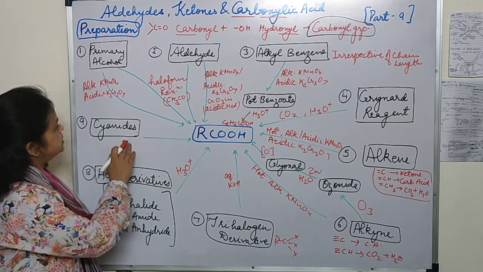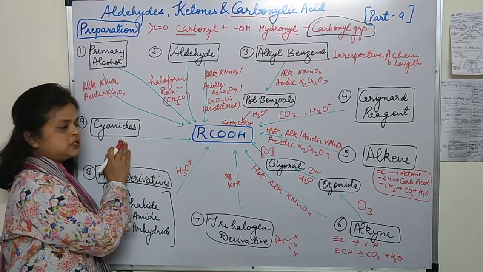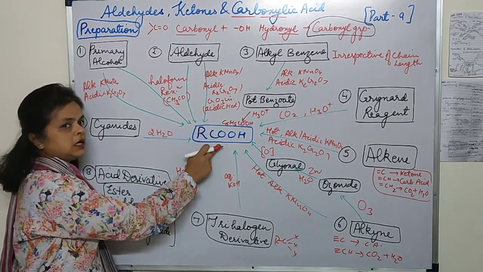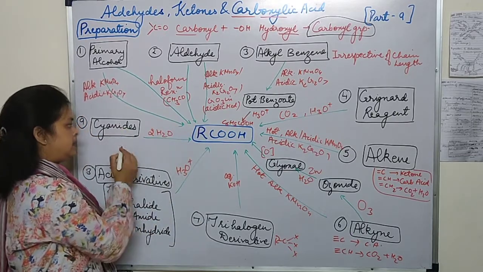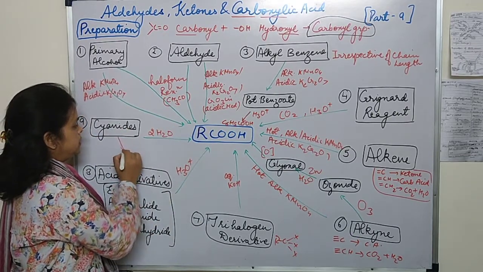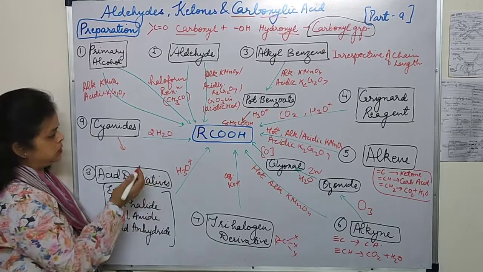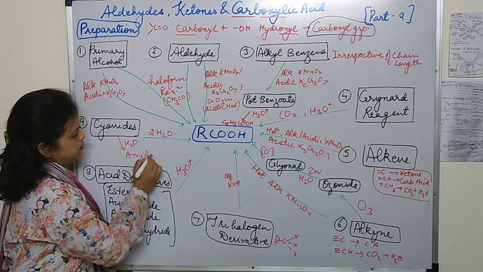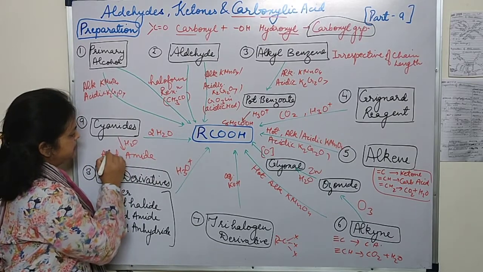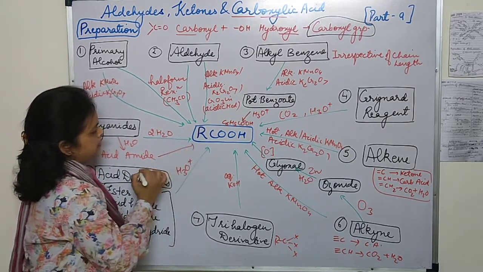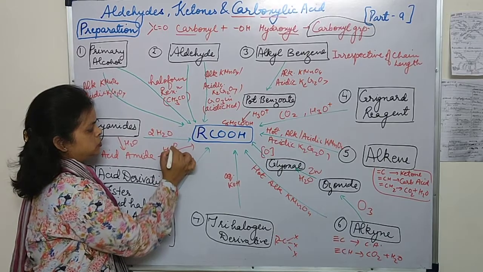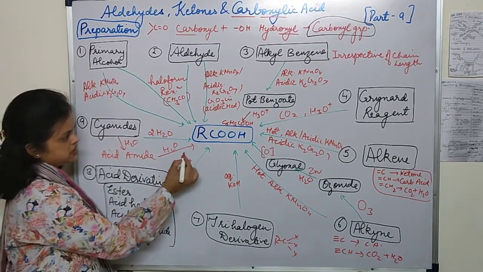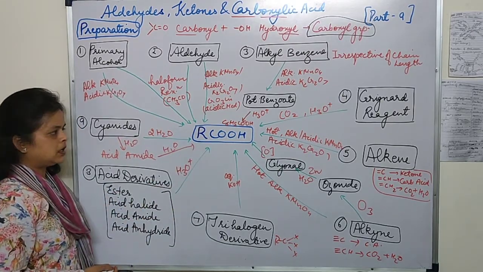And the last one is cyanides. Cyanides, we know, on complete hydrolysis form the carboxylic acid, and if you do incomplete hydrolysis, then first it forms the amide, the acid amide, and then this acid amide on further hydrolysis forms the carboxylic acid.